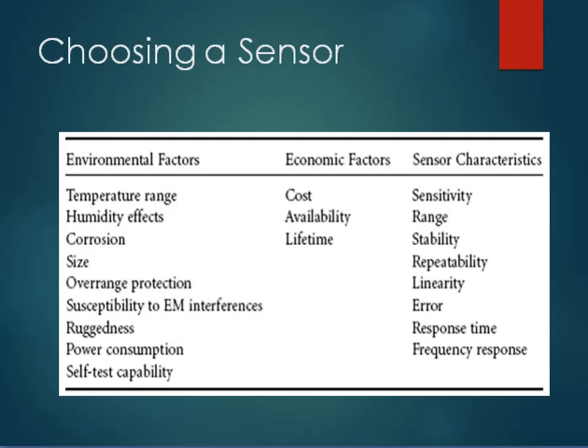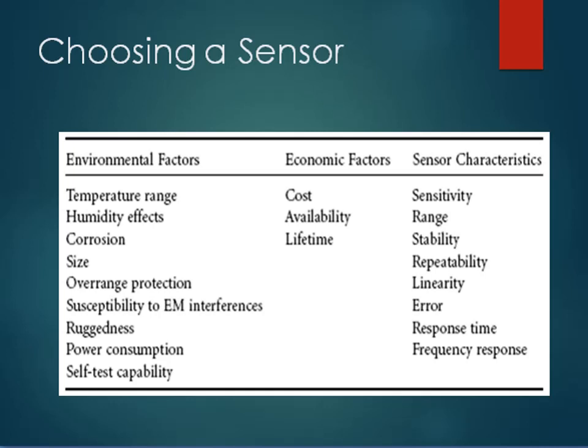There are certain criteria based on which we need to choose sensors. So what are the different factors based on which we can choose a sensor? There are certain environmental factors, there are certain economical factors, and sensor characteristics are there. What kind of environmental factors help us to choose the sensors? Like temperature range, humidity effects, corrosion, size, overrange protection, robustness, power consumption, self-test capabilities, and economic factors like cost, its availability, and lifetime. And we'll talk about the sensor characteristics.